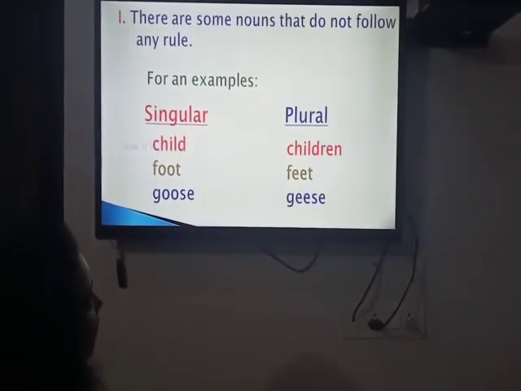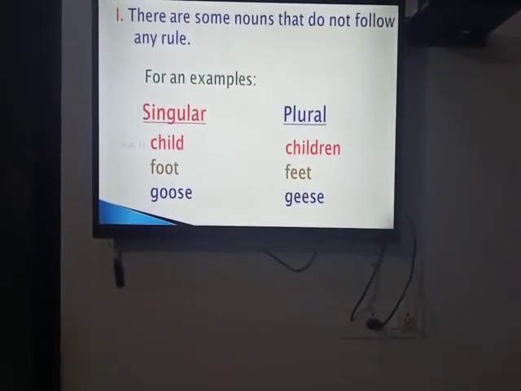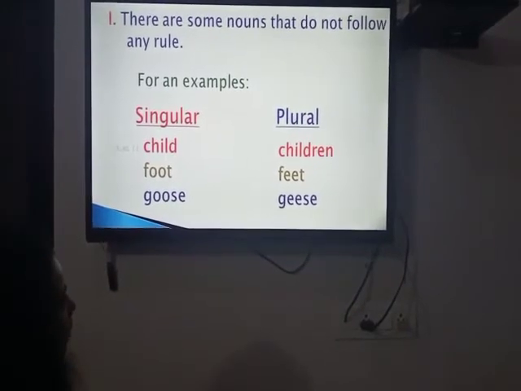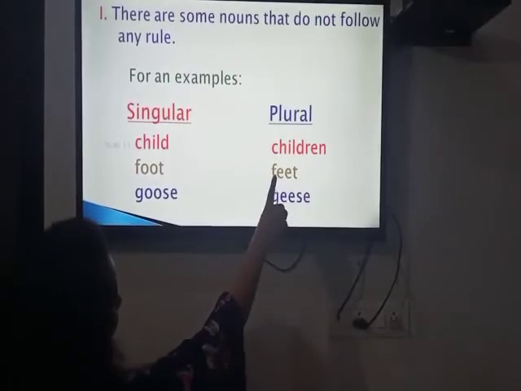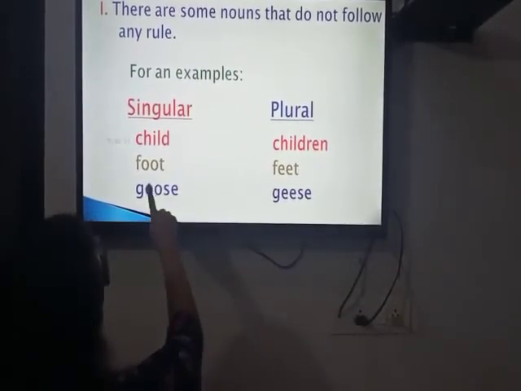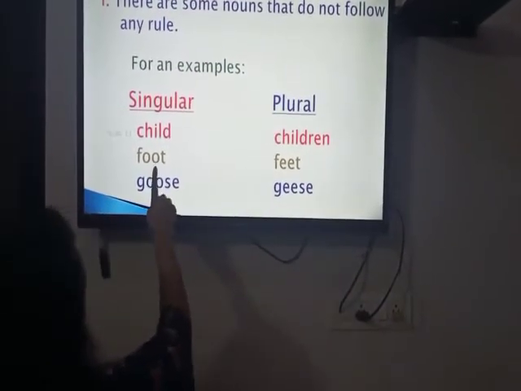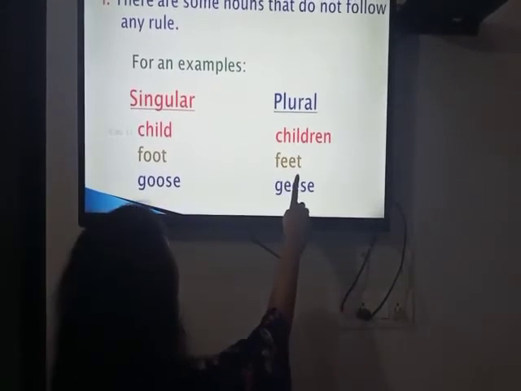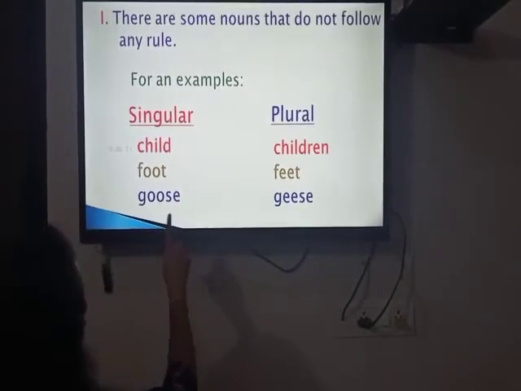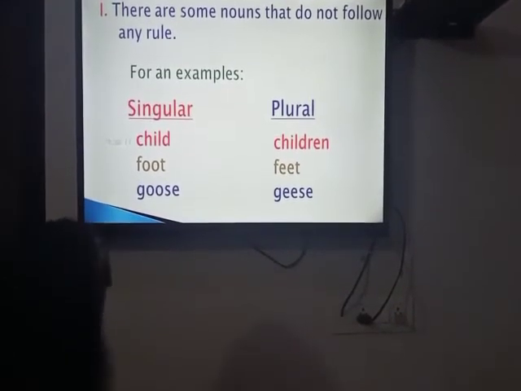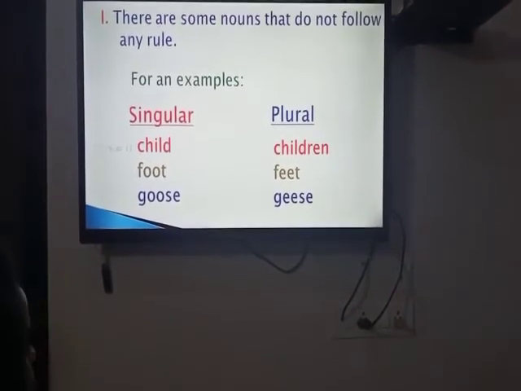There are some nouns that do not follow any rule. Let's take an example. Child, children. In plural form, we will write children. Foot, feet. In place of double O, what did we put? Double E. Goose, geese. In place of double O, what did we put? Double E. Let's take more examples.